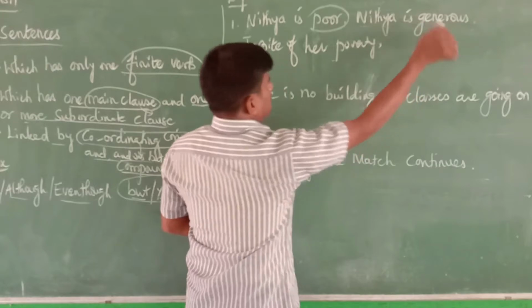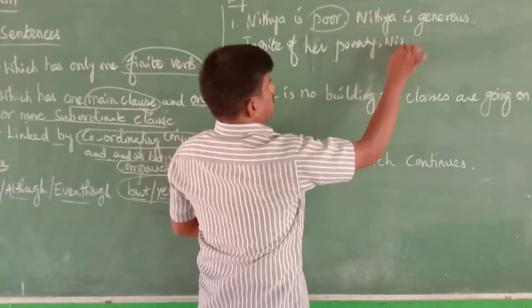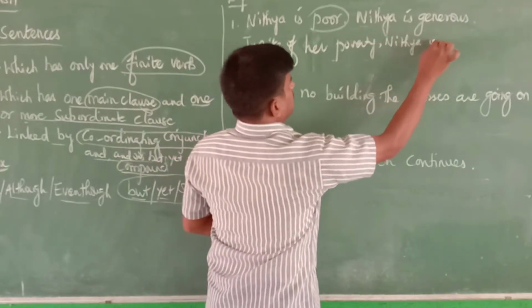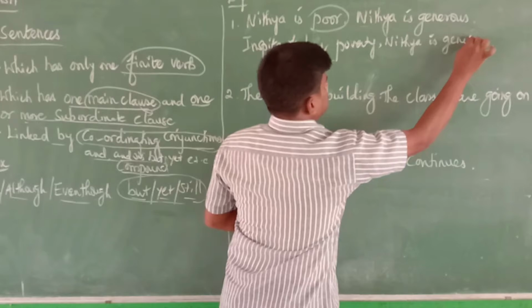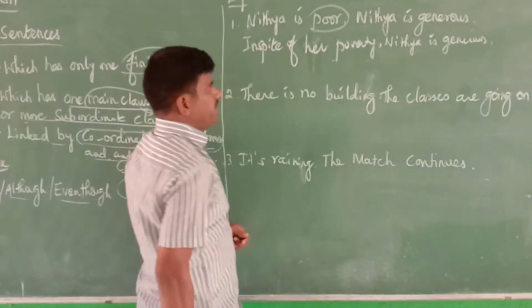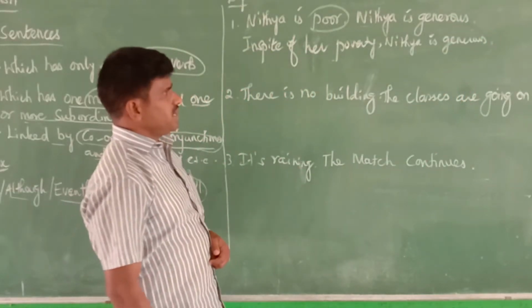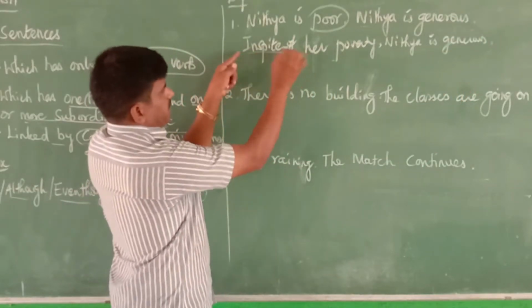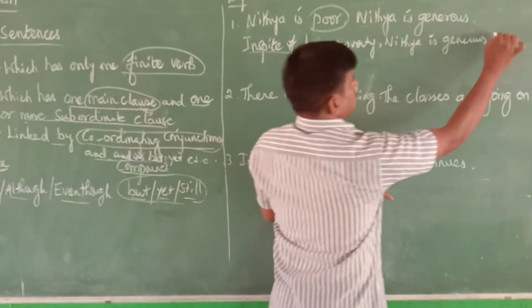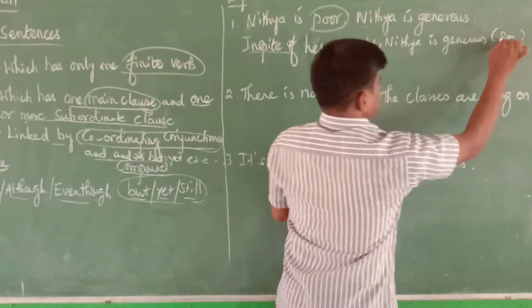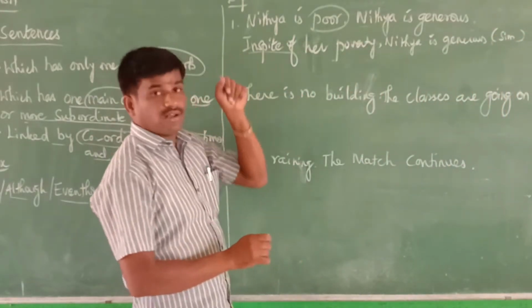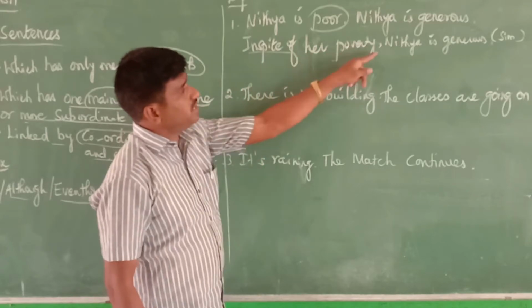Use this as it is. In spite of her poverty, Nitya is generous. In spite of her poverty, Nitya is generous. We use "in spite of", so this comes under simple sentence. We use "despite" also. Despite her poverty, Nitya is generous.